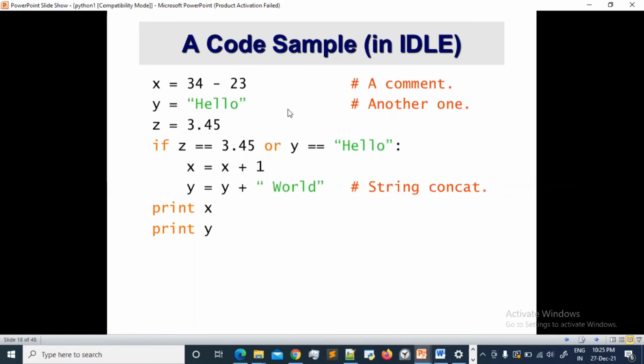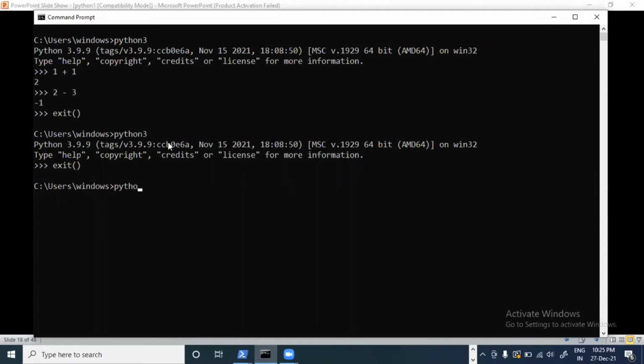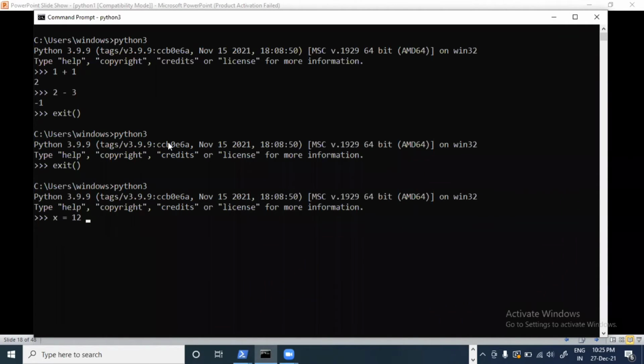So in Python basics, the first step is to verify how Python looks. See, if you give x equal to 34 minus 23, it will do the subtraction and give that value to x. So let's verify over here. x equal to 12 minus 3. Now, if I do print, as I said, you should always use the brackets. See, print x is 9. Now let's say x equals x minus 1.